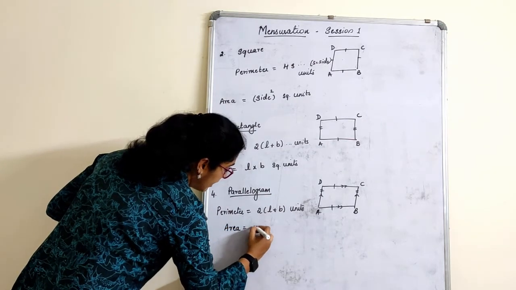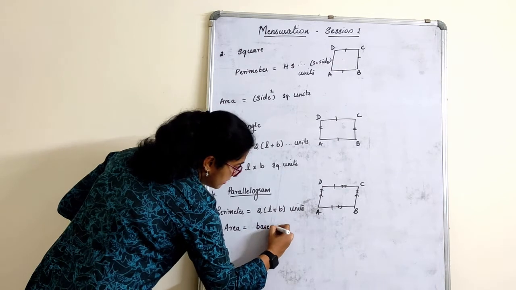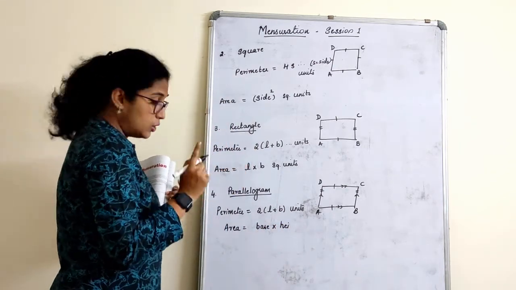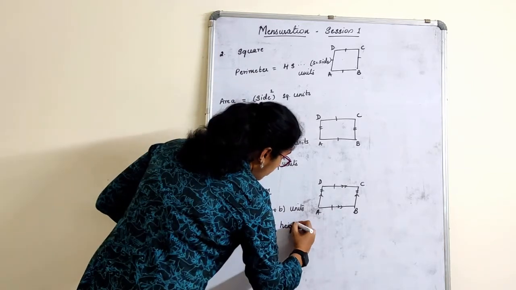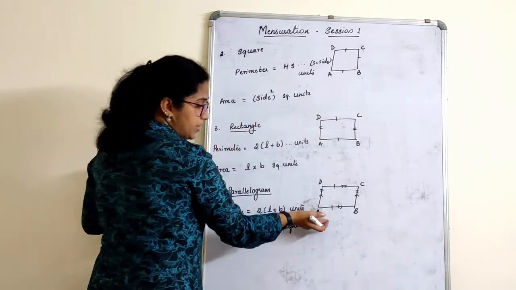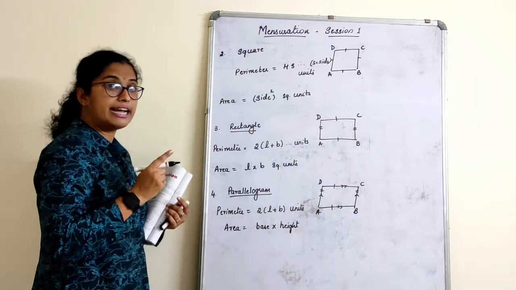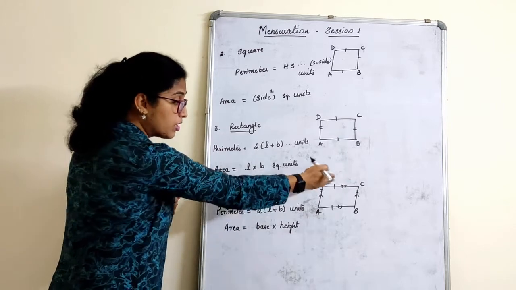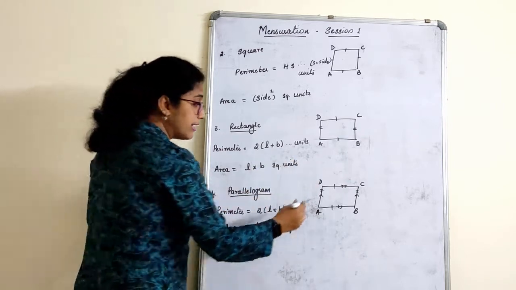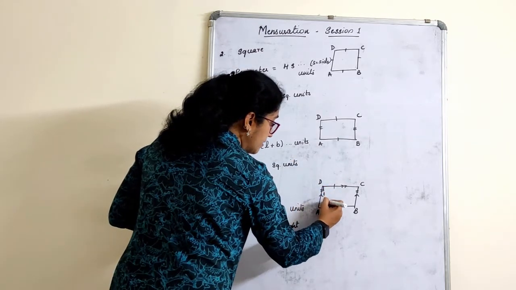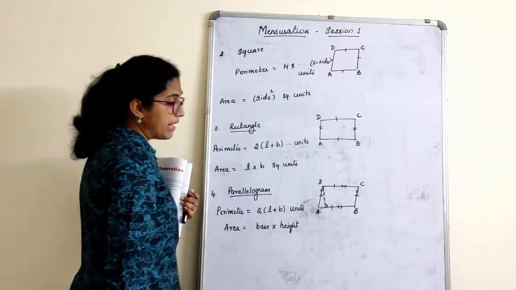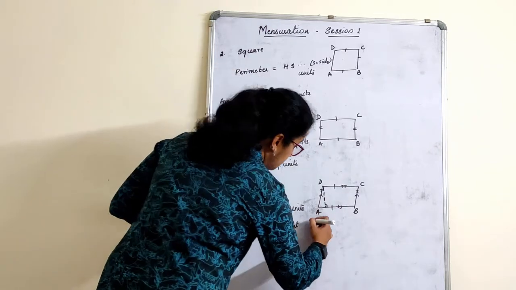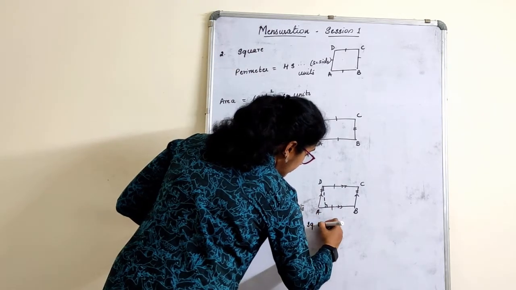No. Area is base into height. That means length into breadth according to us, right? No, it is not that. When we always talk about base is same, of course this. But when we talk about height, whenever I say that in triangle also height is always perpendicular. What is perpendicular here? It is not there. So usually you have one perpendicular whenever you have a parallelogram given. Perpendicular is nothing but a height. Area is base into height square units.